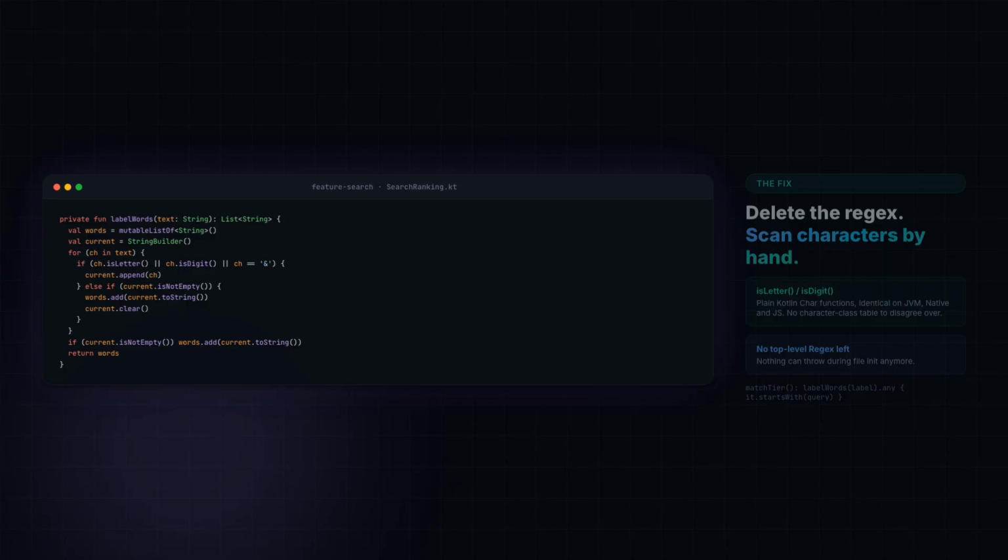The call site inside matchTier barely changes. label.split(wordSeparators) becomes labelWords(label). Same tiering logic, same word boundary semantics. Zero regex surface left for two platforms to disagree about.